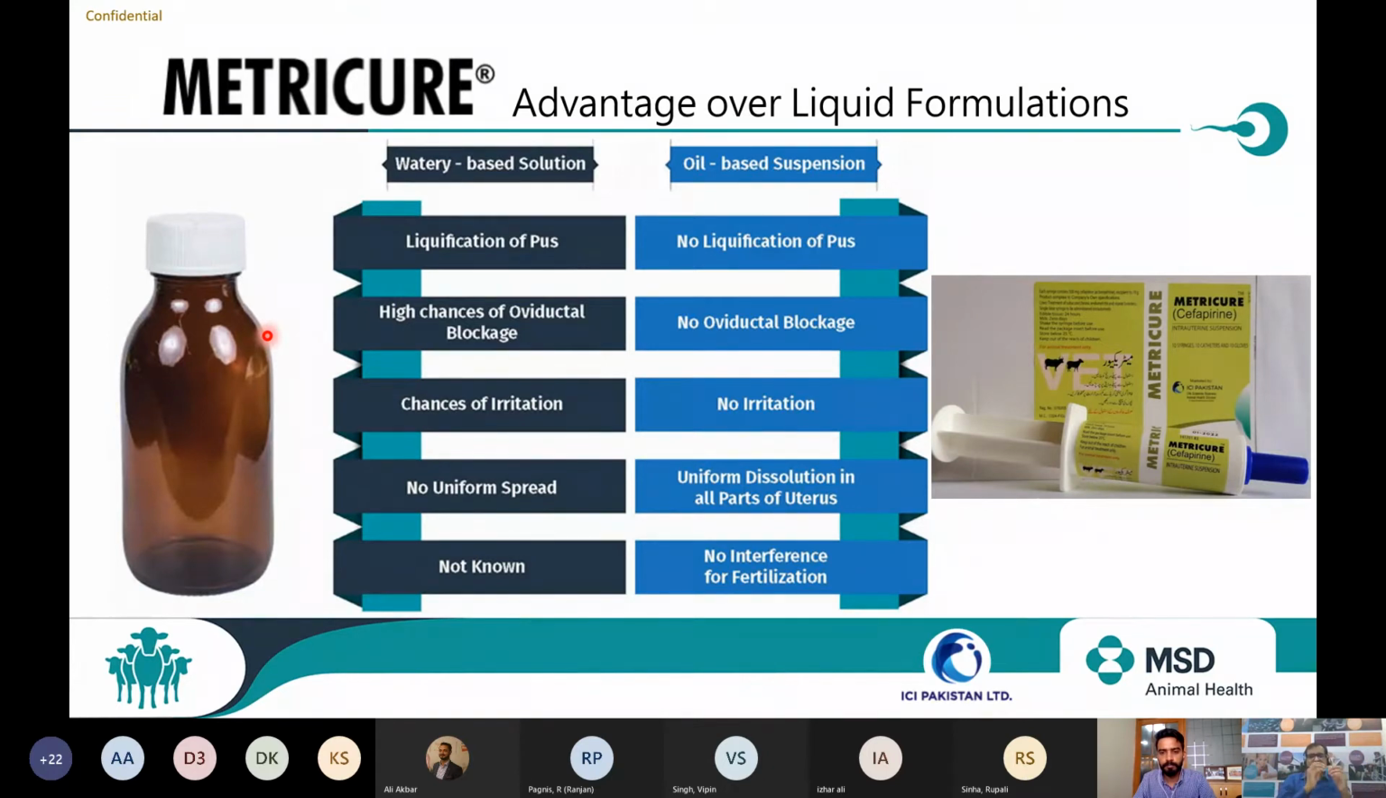It will dribble down inside at the tip of the horns. And sometimes, because of that pressure at the tip of the uterine horns, these liquids start dribbling inside the oviduct and they block the oviducts. And friends, once the oviduct is blocked, it's very difficult or near to impossible to breed the animal again. Second, sometimes they cause irritation, and again there is no uniform spread. So all these formulations, please avoid for the sake of animal well-being. Once the oviduct is blocked, the animal will come to heat.